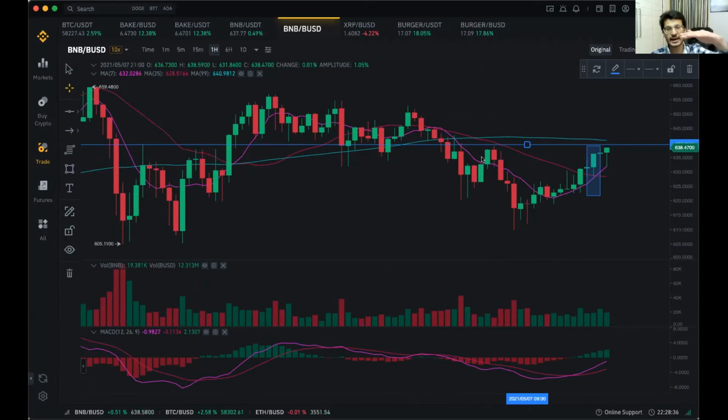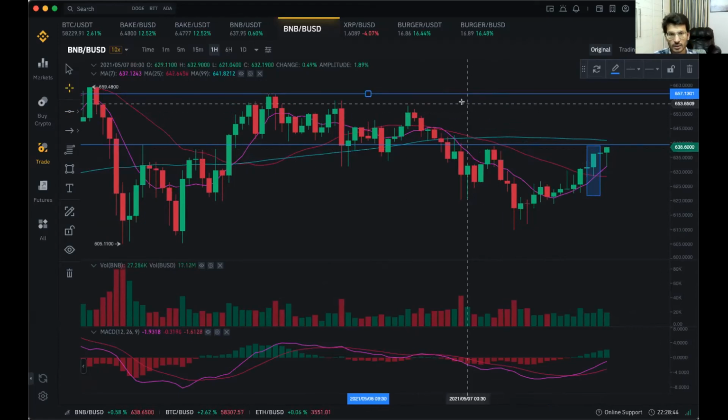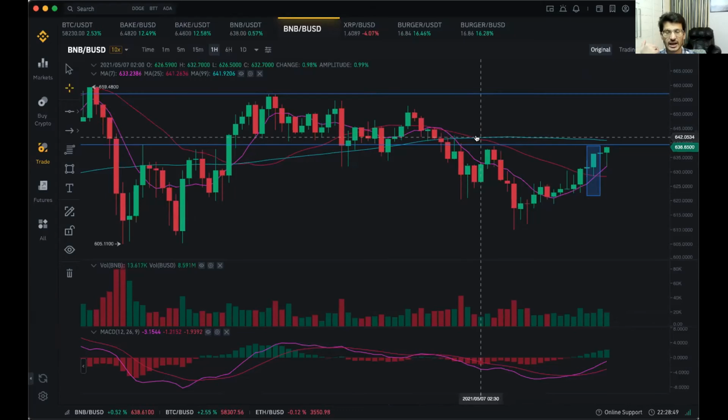So whenever it breaks an earlier resistance, the coin will zoom up massively. What's the logic for that? The logic is that it had faced a resistance because people started selling a lot at that particular level. Now the sellers are not that powerful at that level, and they are not really willing to sell. As soon as that level breaks, we know that sellers don't really have a lot of coins to sell. If they don't have coins, they can't sell. That is why we expect that the coin will go up.